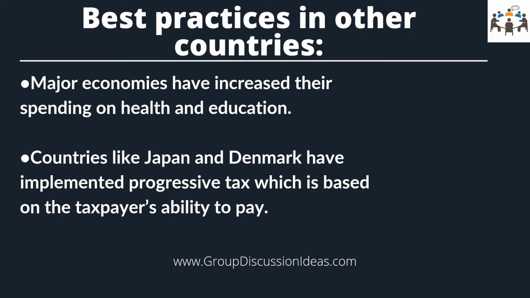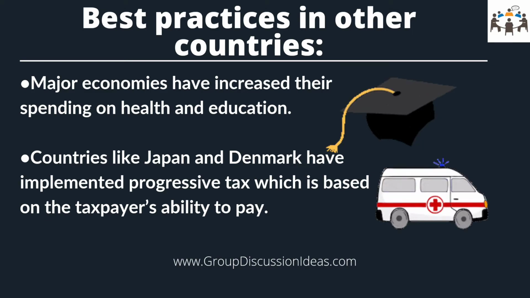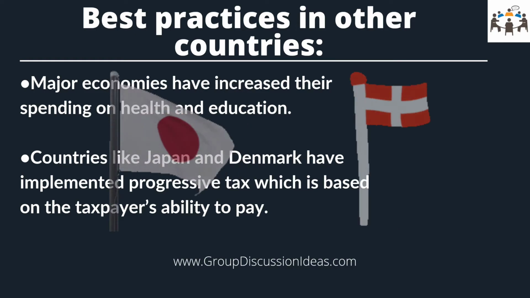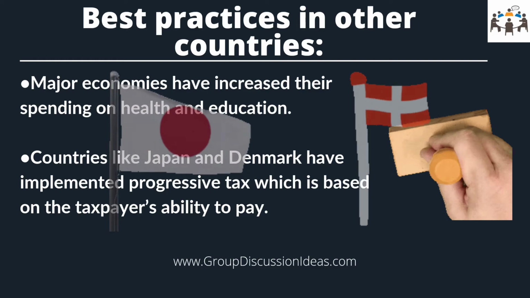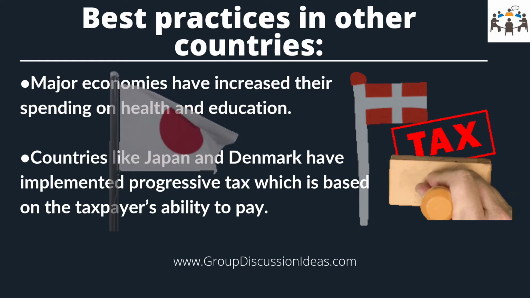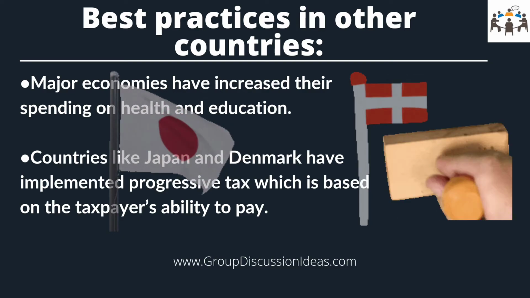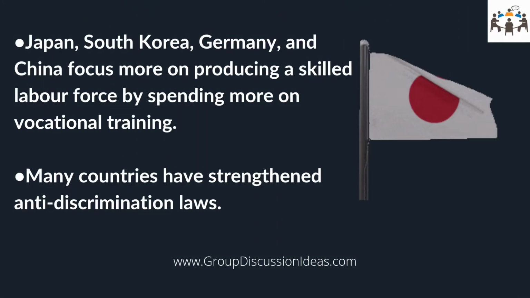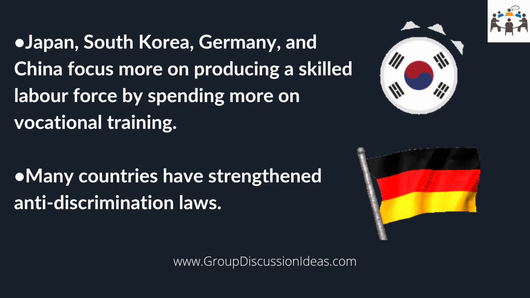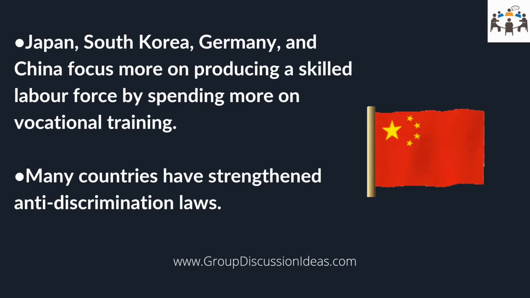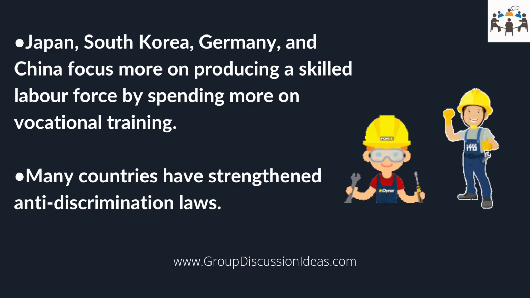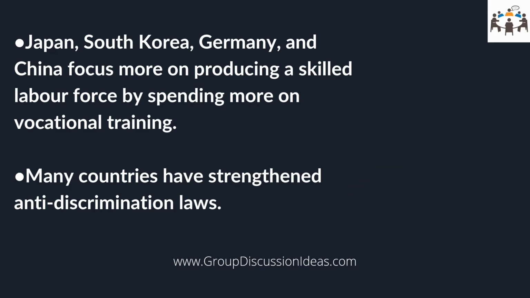Major economies in the world have increased their spending on health and education to make them affordable to ordinary people. Countries like Japan and Denmark have implemented progressive tax, which is based on taxpayers' ability to pay. It imposes a lower tax rate on low income earners than on those with high income. Countries like Japan, South Korea, Germany and China focus more on producing a skilled labor force by spending more on vocational training. This makes their labor market more lucrative for both domestic as well as multinational firms.